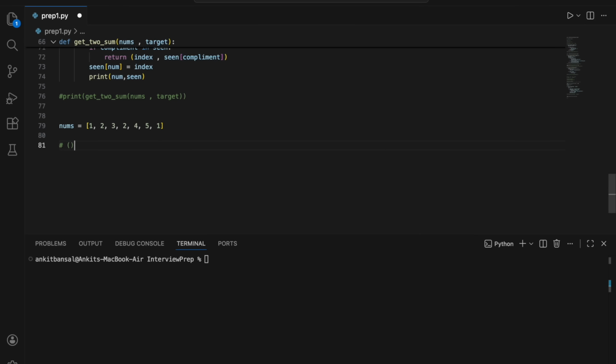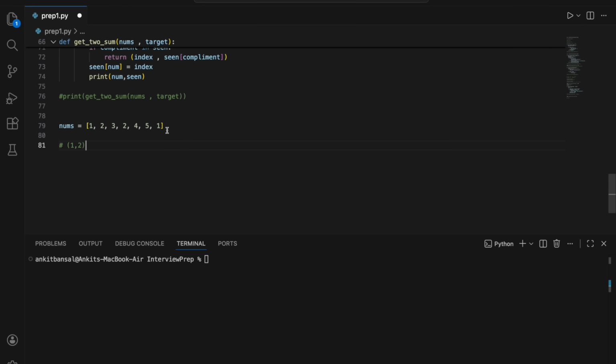So it will return like 1. So 1 is duplicate, right? 1 is there as well. Then 2 is there, yeah, 2 is also there, right? Duplicate. 3 is duplicate, no. 4 is duplicate, no. 5 is duplicate, no. So we should get 1 and 2.